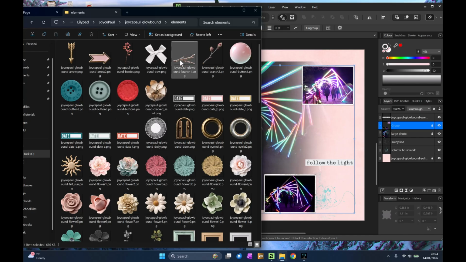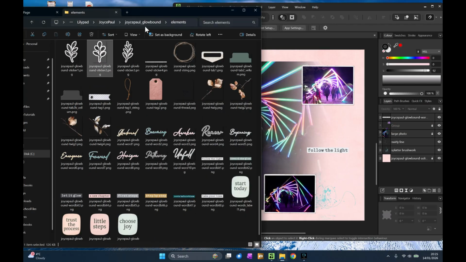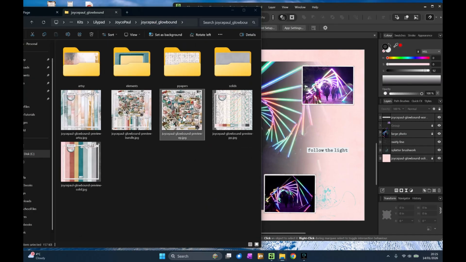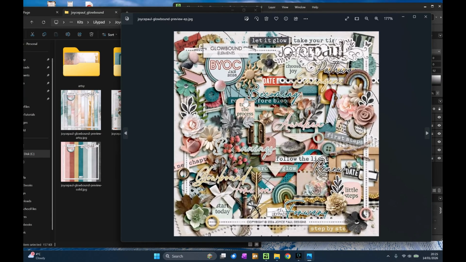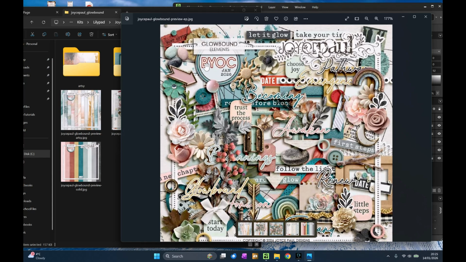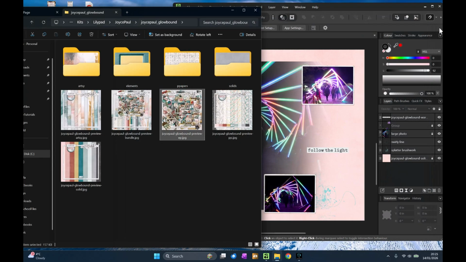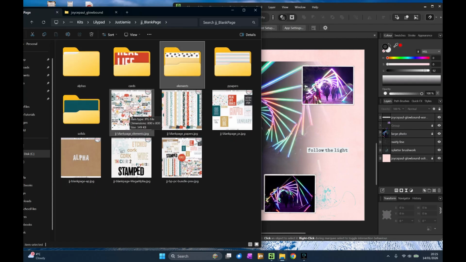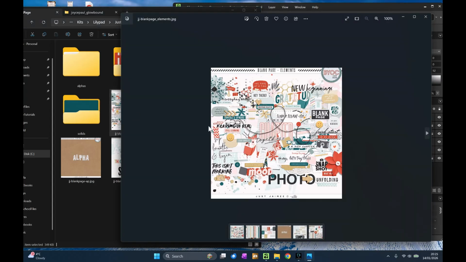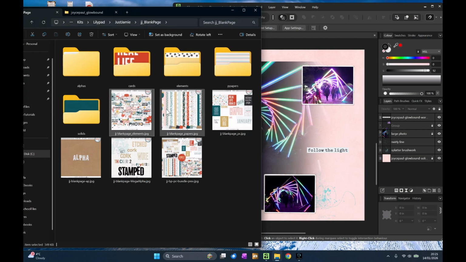Now we have this kit that Joyce Paul created as part of our BYOC at the Lilypad. The BYOC is the first Friday every month, and all the designers create kits using the same colour swatch, so you can mix and match them together and you know they're going to work because they're all from the same colour scheme. And this kit by Just Jamie is one that I'm going to have a little look at the elements pack from.